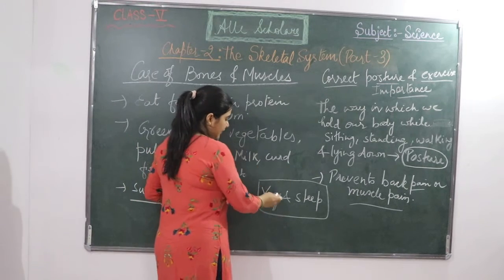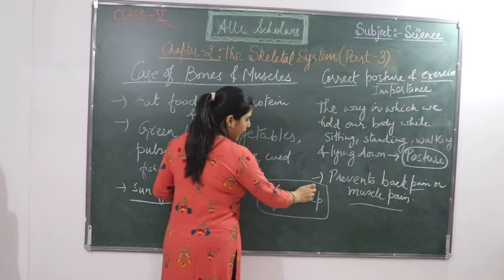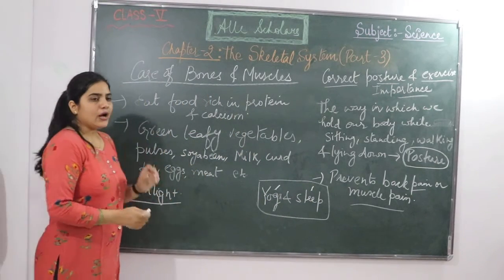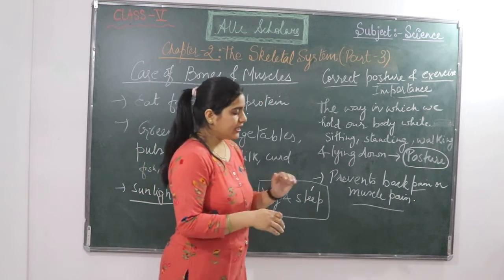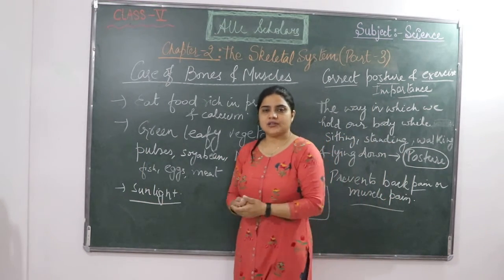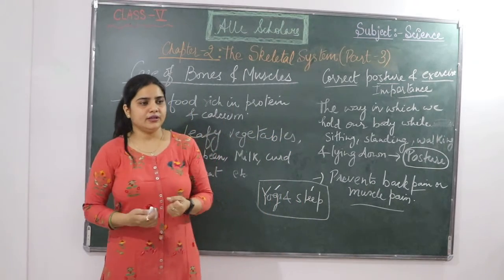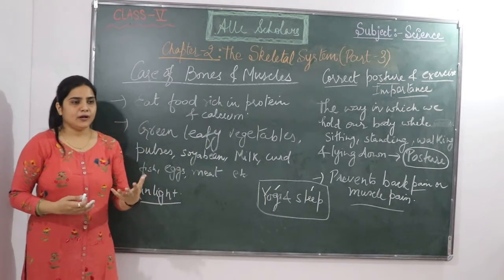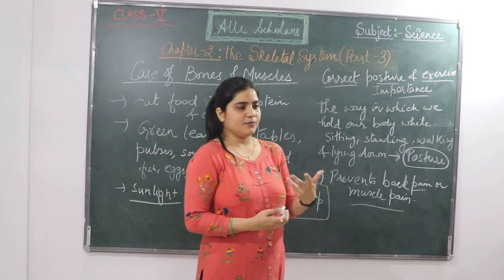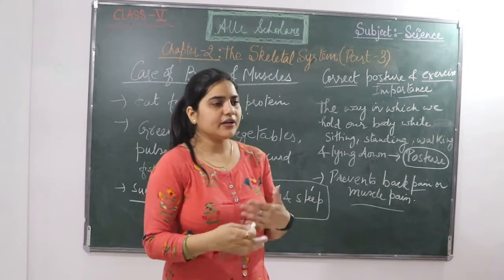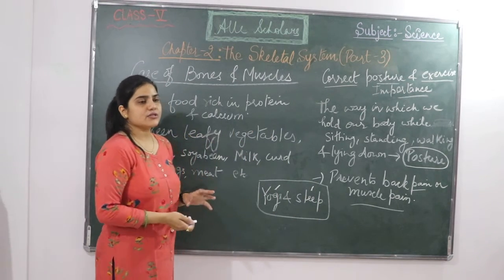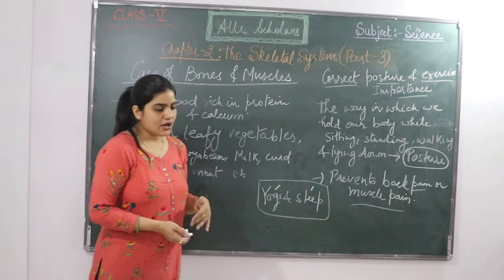Now two more important things we would like to discuss. One is yoga and the other is the importance of proper sleep. Yoga is very popular nowadays. There are different kinds of asanas you can see in yoga. Child posture, mountain posture, cobra position, or peacock, mayur asana, which is said to be the peacock posture. So different kinds of yoga are there. These are very good. Yoga is also very good for our muscles and our joints.